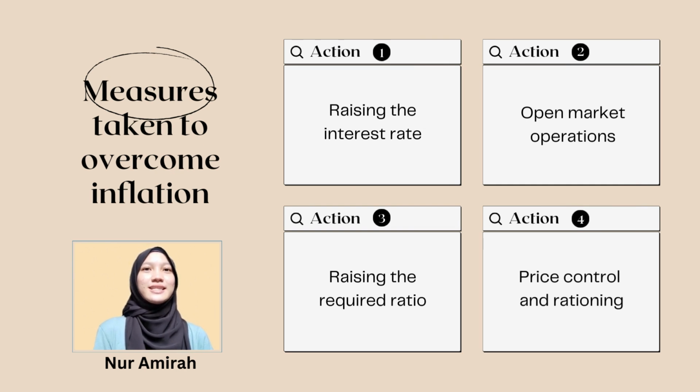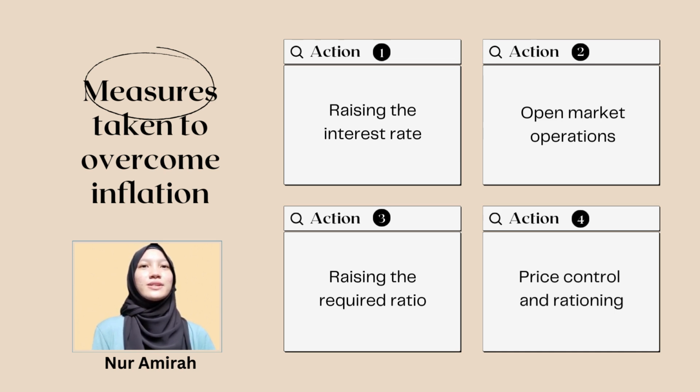First, raising the interest rate. To lessen the impact of exchange rate fluctuation in Turkey, the central bank should prioritize tightening monetary policy by frequently adjusting the interest rate to avoid inflation and maintain a stable currency. An increase in interest rates could encourage people to save more and increase the saving level to decrease the aggregate demand and price level.